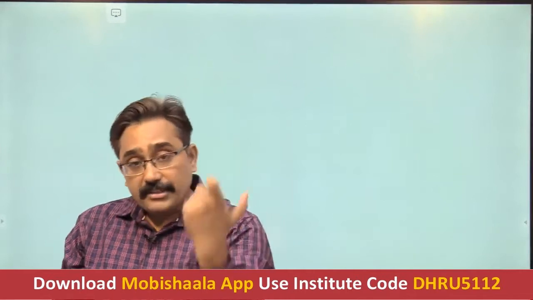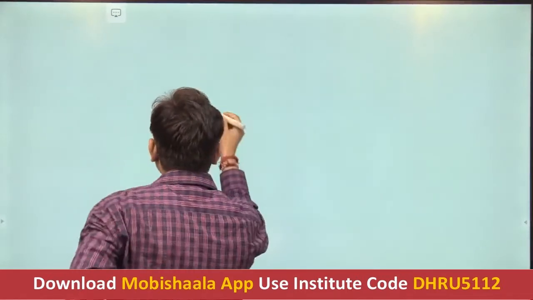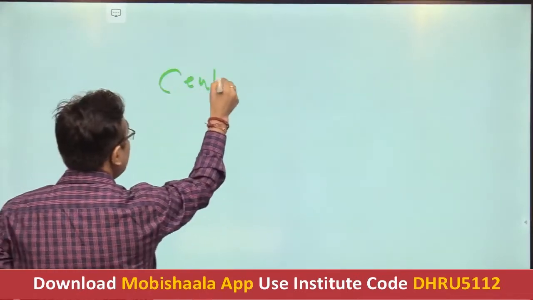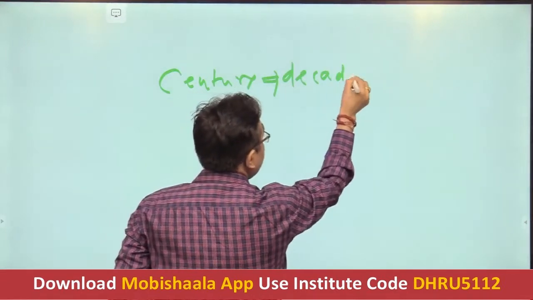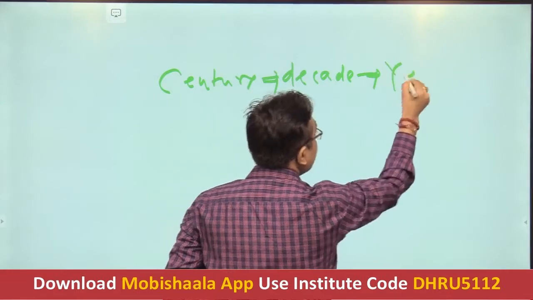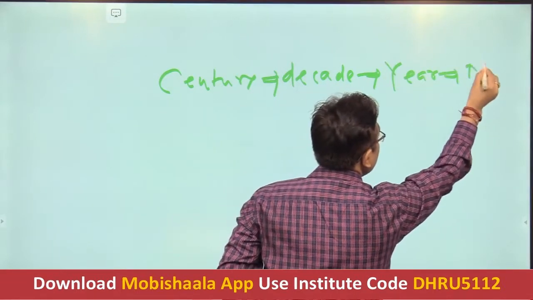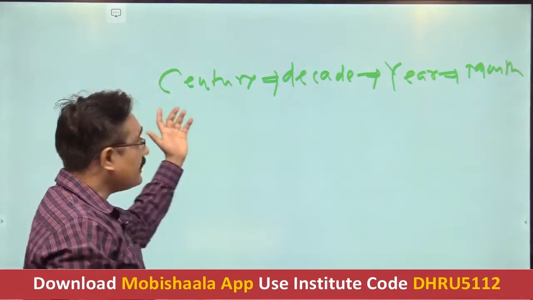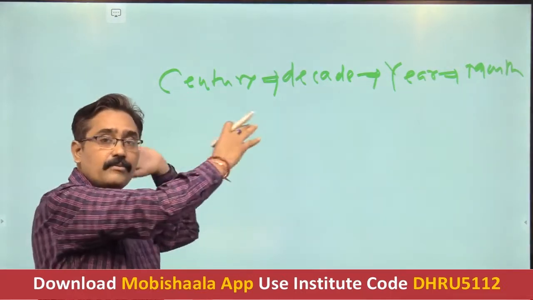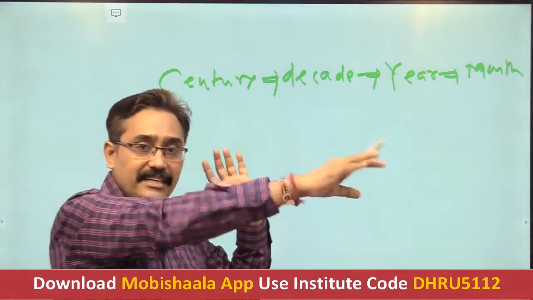So my students, just understand, we say a century, then a decade, then a year, and then a month, etc. So what we are doing is arranging this span of time in a descending order.